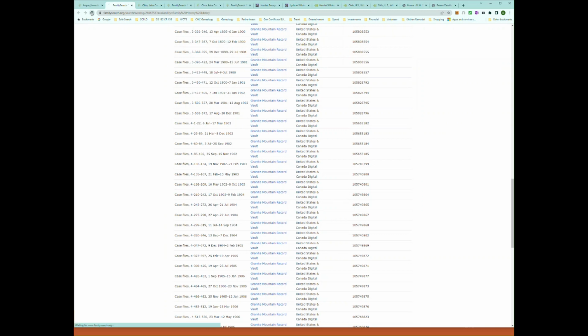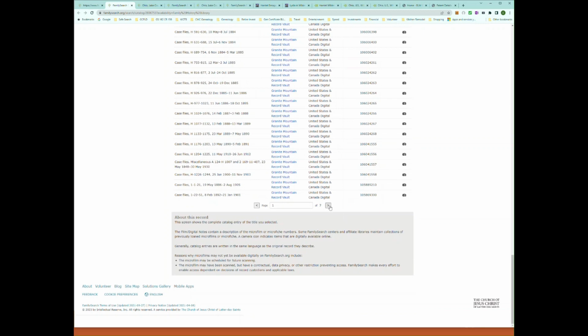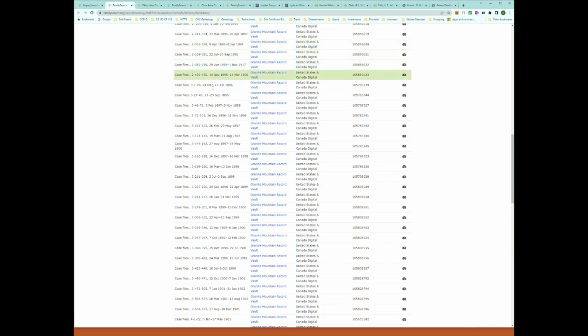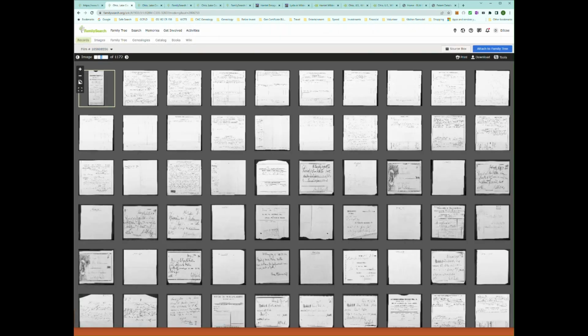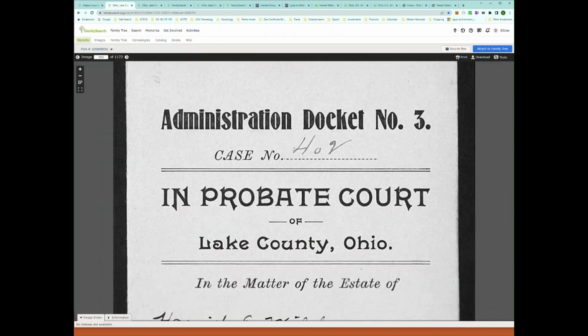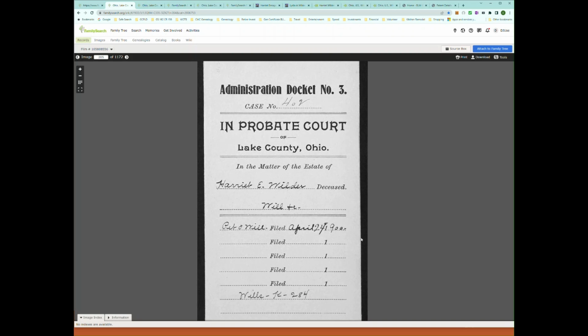And yeah, so let me try that again. Didn't load up correctly on me here. So if we come down to case file number 396, here it is right here. And we will go to start here. What we will find is there's a file in the courts for the probate and all this information on here.